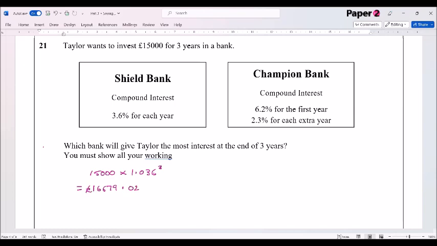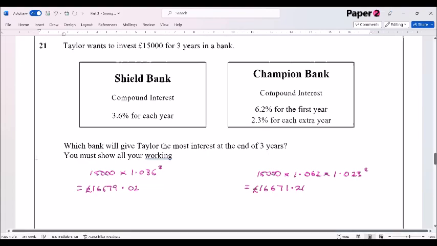Let's have a look at the Champion Bank. So Champion Bank is going to be 15,000 times by 1.062 for the first year times by 1.023 for the next 2 years. Okay, so type that into the calculator. 15,000 times by 1.062 times by 1.023 to the power of 2. And that gives me 16,671 pounds and 21 pence.